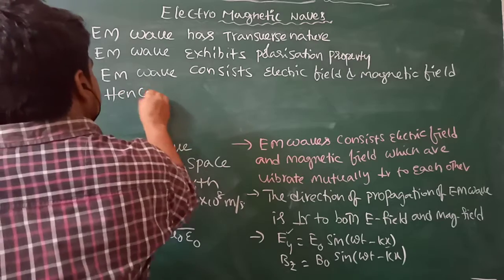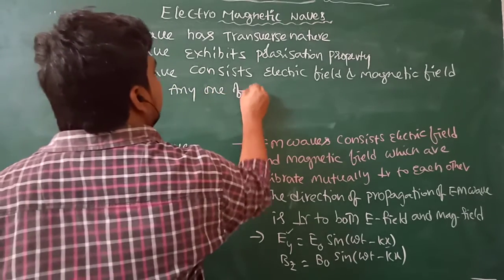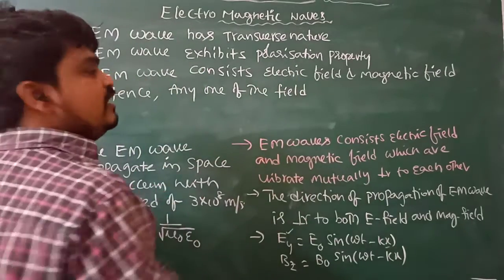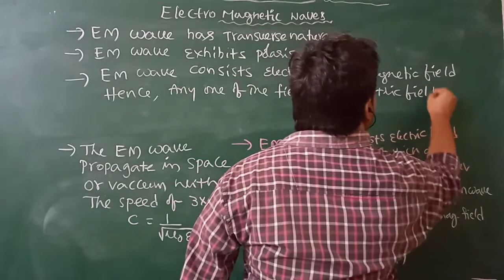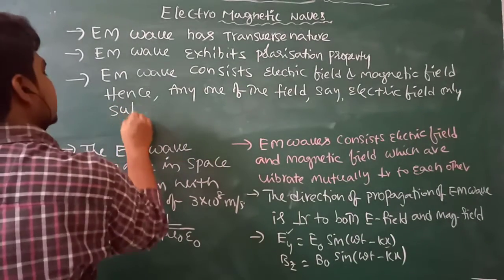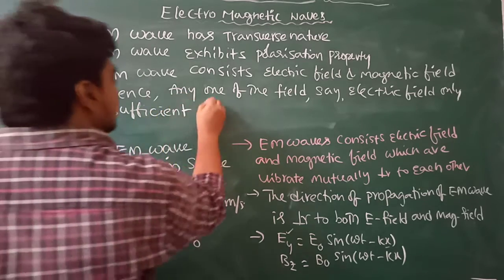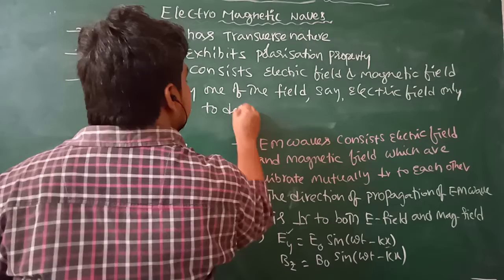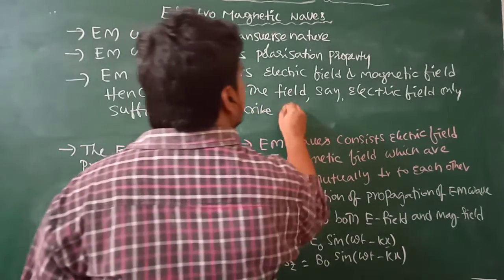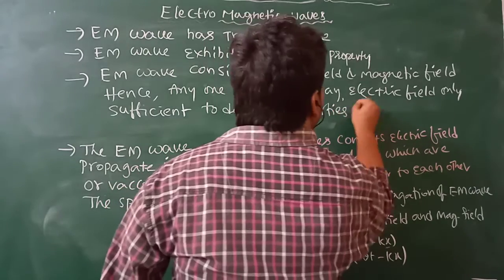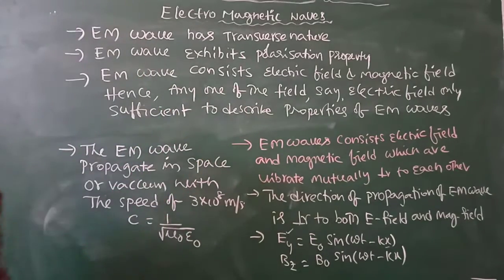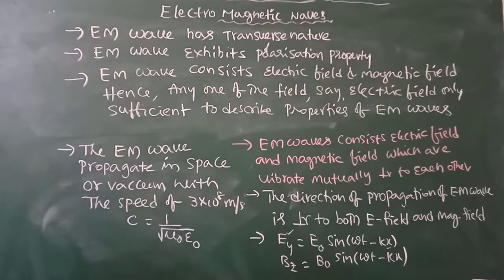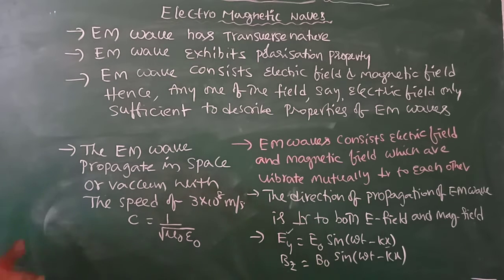Hence any one of the fields, say the electric field only, is sufficient to describe the properties of electromagnetic waves.